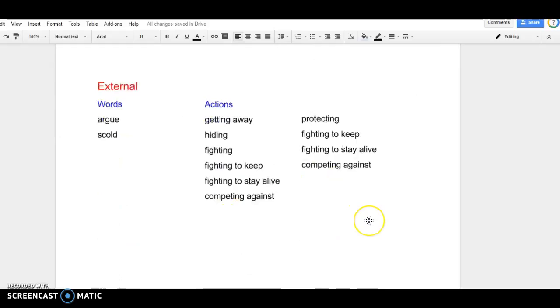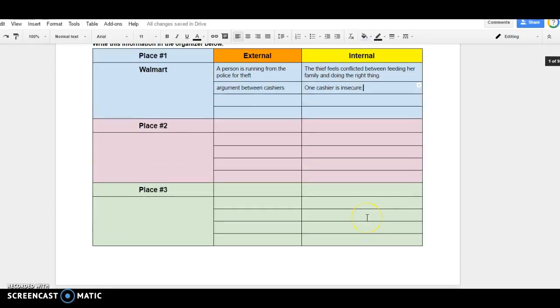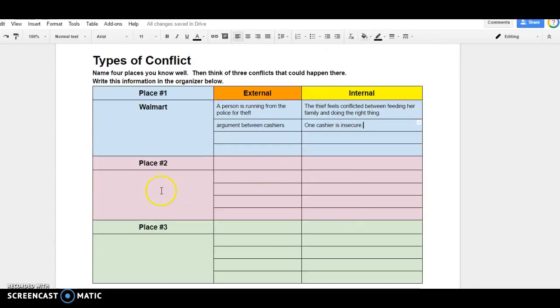Here are a few external things that can happen. You're going to come up with a place, and depending on how many people in your group, each person is going to fill out at least one row for what could happen there externally, what kind of outside problem might happen, and what that might internally be caused by.